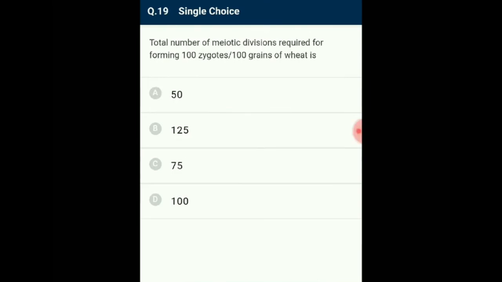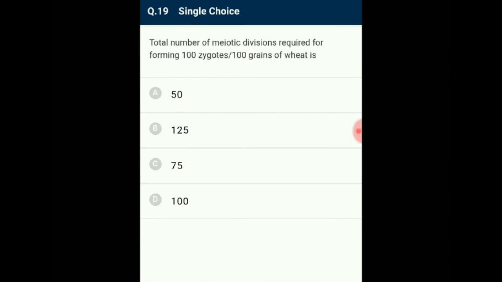Question number 19. Meiotic division required for forming 100 zygotes or 100 grains of wheat is. The zygote is formed by the fusion of haploid male and female gametes. Thus, to determine the total number of meiotic divisions to produce 100 zygotes, the meiotic divisions in males and females should be considered. In males, one meiotic division forms 4 male gametes. Thus, 25 meiotic divisions give 100 male gametes.